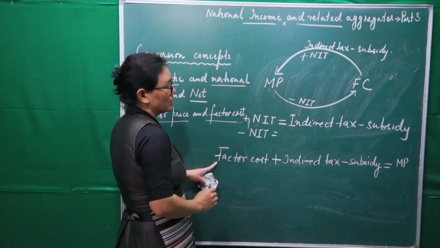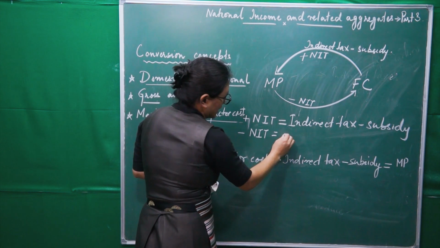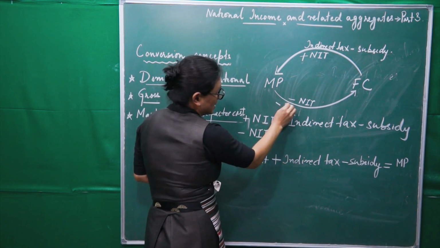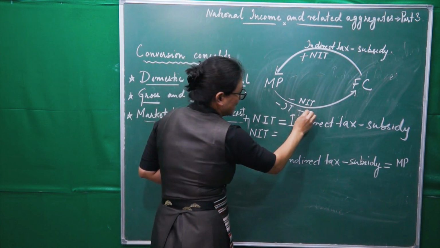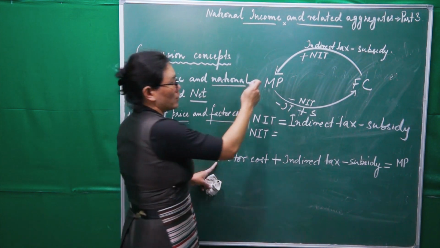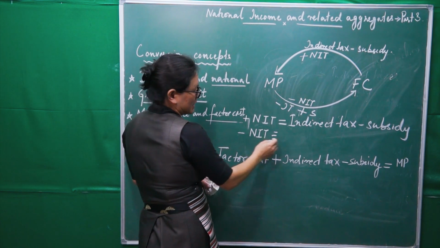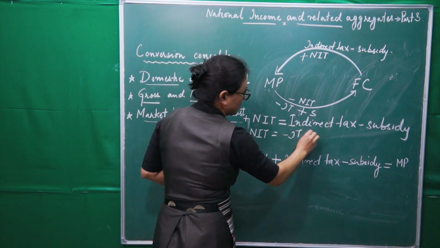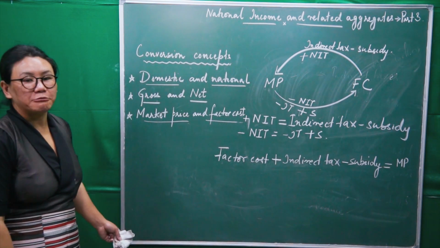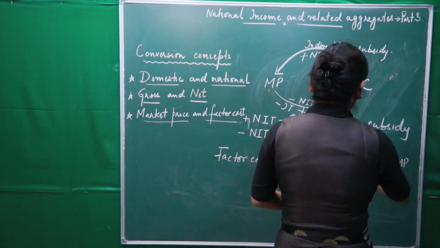Very simple. From market price, if we deduct NIT, this minus NIT is minus indirect tax plus subsidy. If we do that, we will get factor cost. So minus NIT is minus IT plus subsidy. We will get factor cost. Got it?